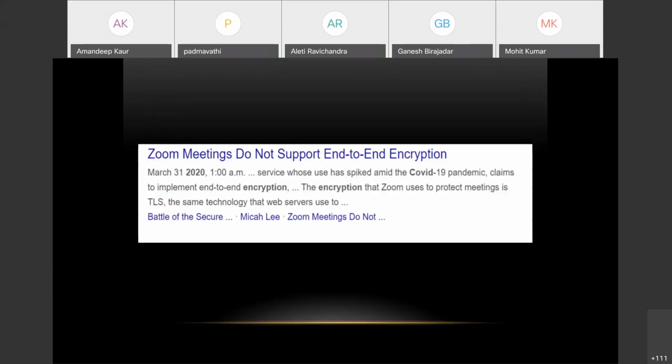Now you must have heard about the Zoom platform being banned in India. There is a petition going on to ban Zoom meetings. Some companies have already banned it for official use. They have told that you can use it for personal purposes if you want. So why is this not secure? Because it is not supporting end-to-end encryption, which is one of the major encryption algorithms that we have nowadays. The Cisco WebEx platform also is using end-to-end encryption. So you can read more about it in detail if you wish.